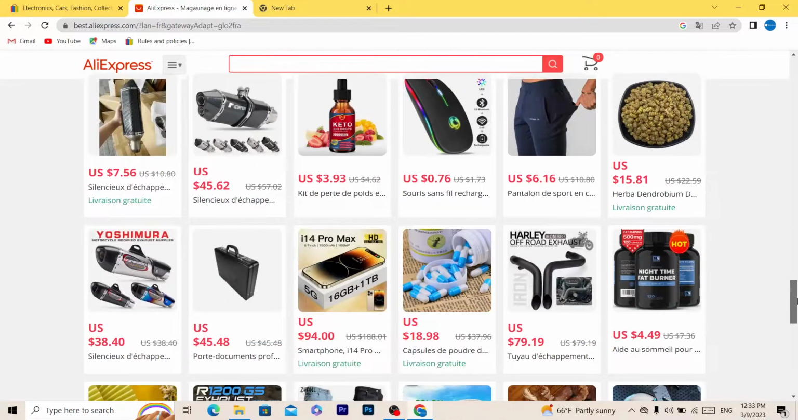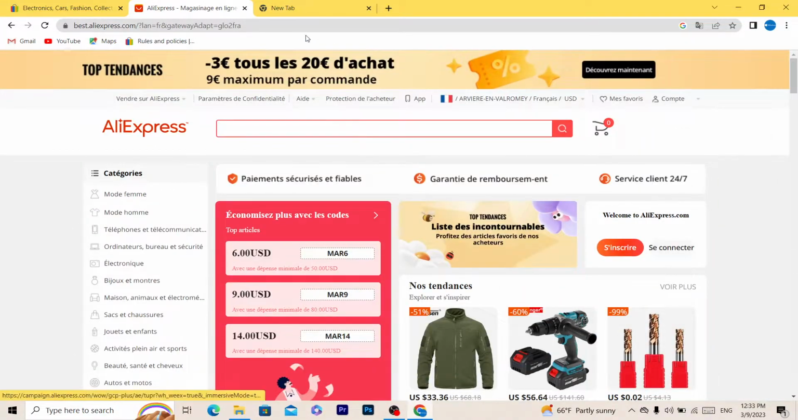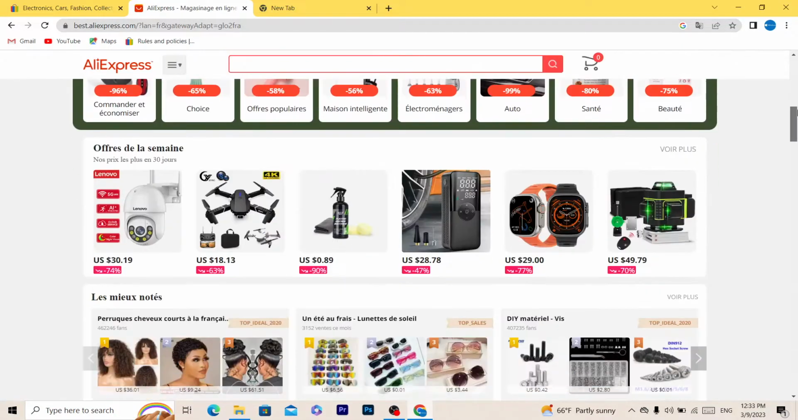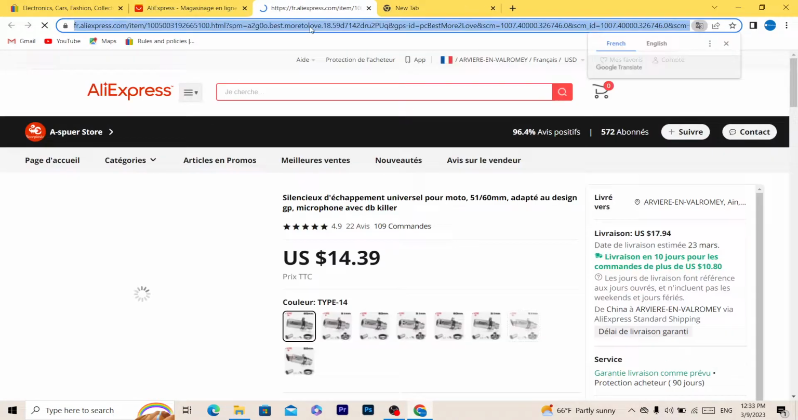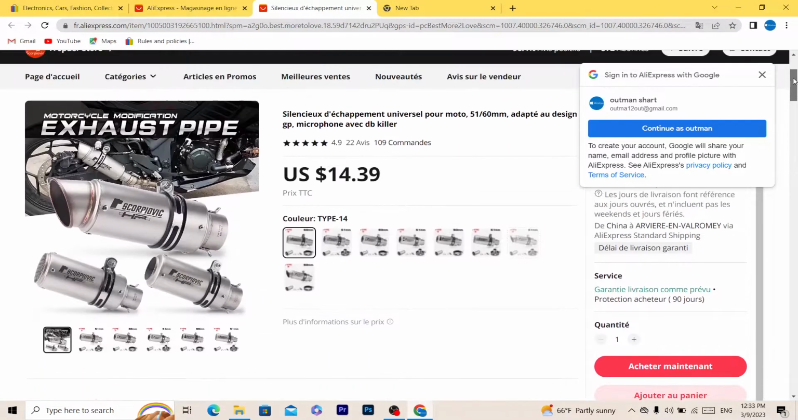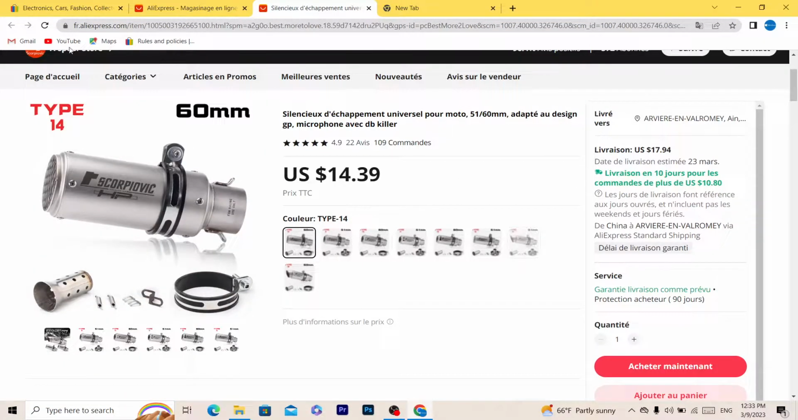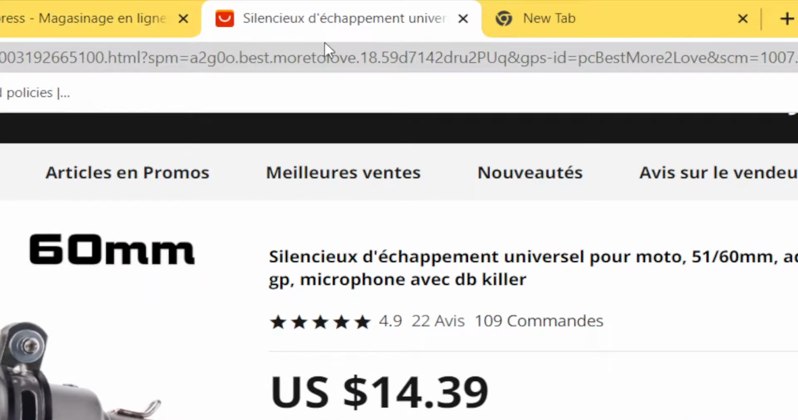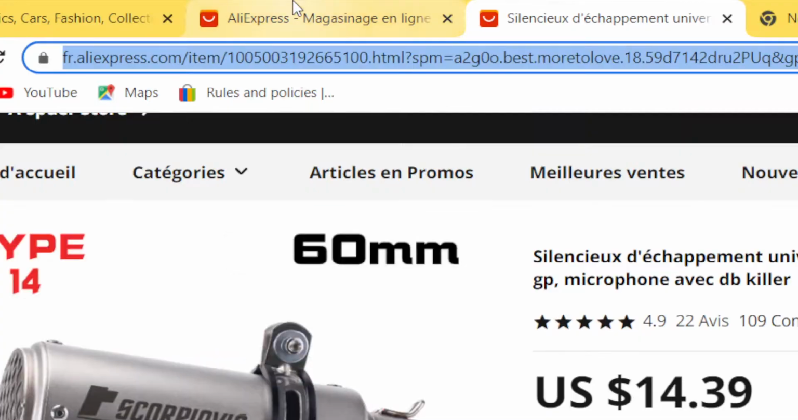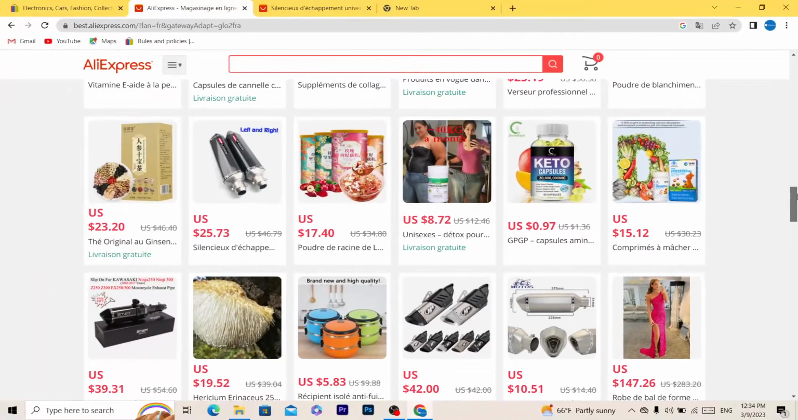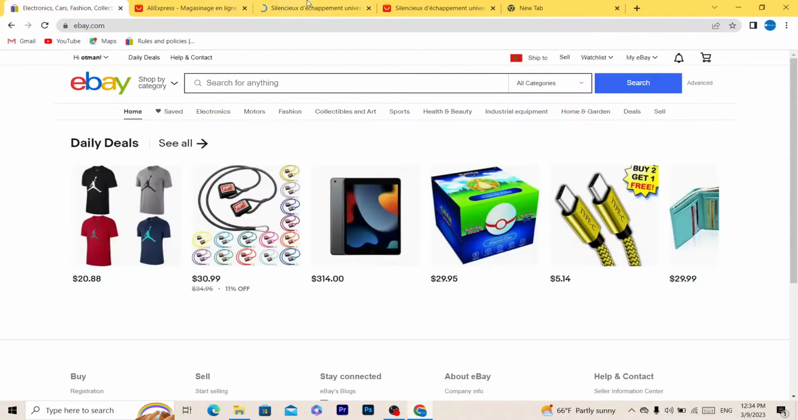With AliExpress, you literally make 50% profit. You can sell an item for 100 and you can buy it on AliExpress for 50. I remember this exhaust. I was listing it on eBay for $79, and I was literally making $50 on it. This is literally the first item I listed on eBay. It's called Akrapovic. It's a fake Akrapovic, by the way. It's not really original.